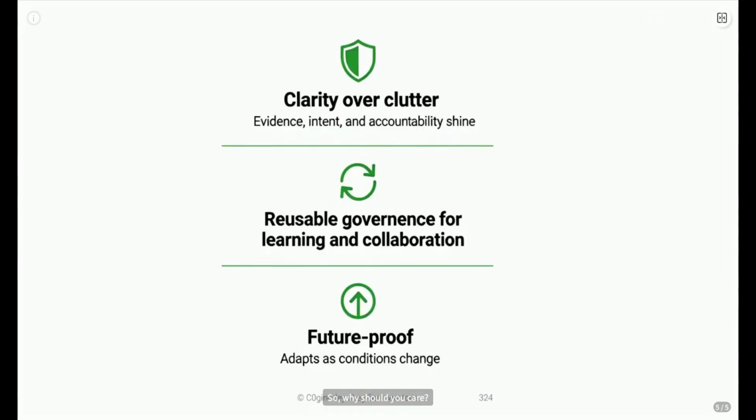So why should you care? Because it brings clarity to the chaos. It ensures evidence, assumptions, plans, and accountability are front and center. It provides a reusable framework for governance and learning, moving beyond one-time projects. And it's future-proof, adapting as your understanding deepens and conditions change. It's about making the invisible thinking process visible, discussable, and ultimately more powerful. That's the essence of DIKWP NietzscheLab OS.